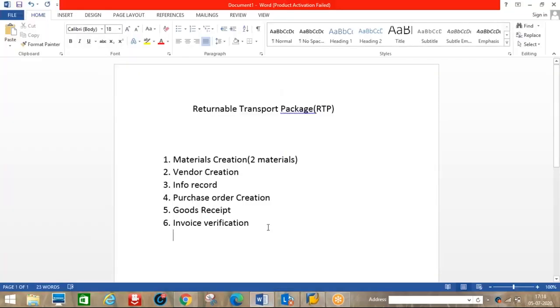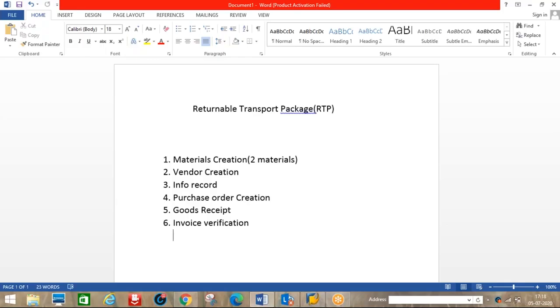Okay, so the next topic under special procurements is the returnable transport package. So far under special procurements we have discussed subcontracting PO, consignment, and pipeline PO. Next is the returnable transport package. We'll see another topic.